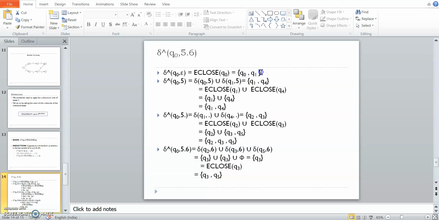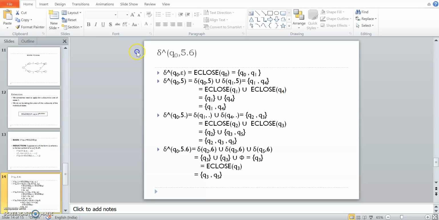So now what we have to consider? Q0 on 5 and Q1 on 5. What is the transition function? And as there are both conditions, we are supposed to take the union here. Fine. So transition of Q0 on 5 union transition of Q1 on 5.